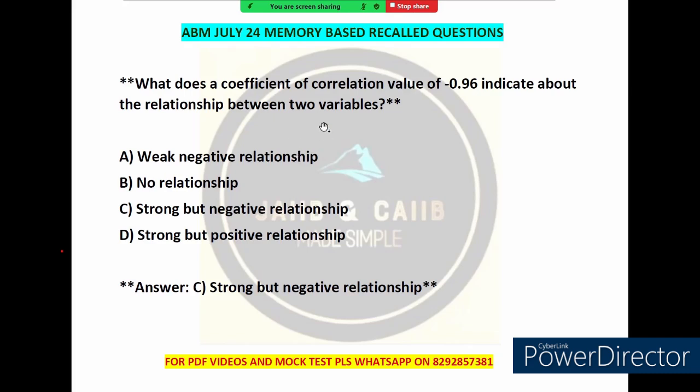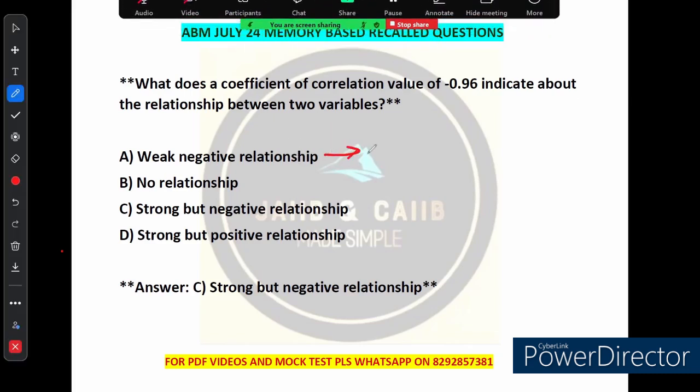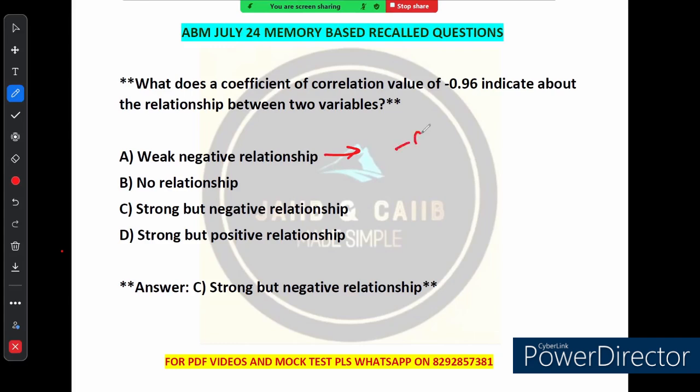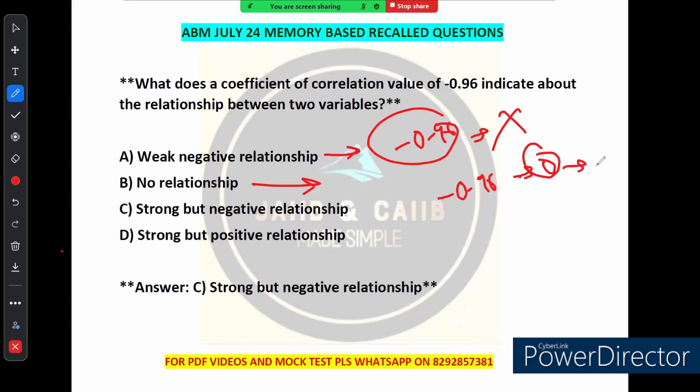First option says weak negative relationship. So see, a value close to minus 0.96 indicates a strong relationship, not a weak one. This option is incorrect. No relationship. So see, a coefficient of minus 0.96 is far from 0, and 0 means that there is no relationship, so this option is also incorrect.